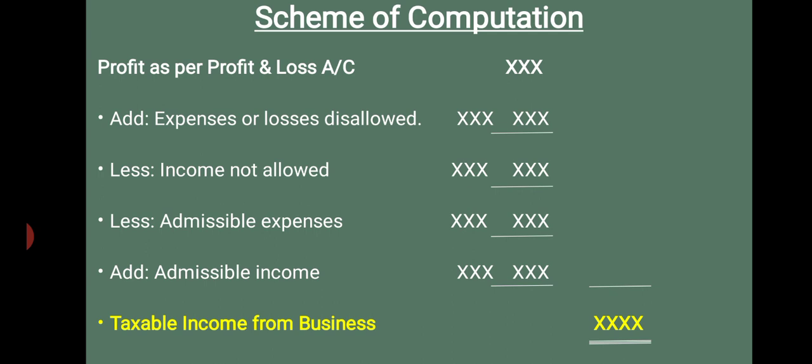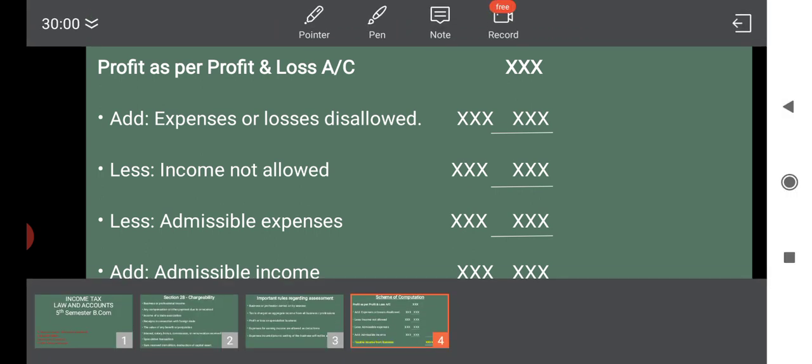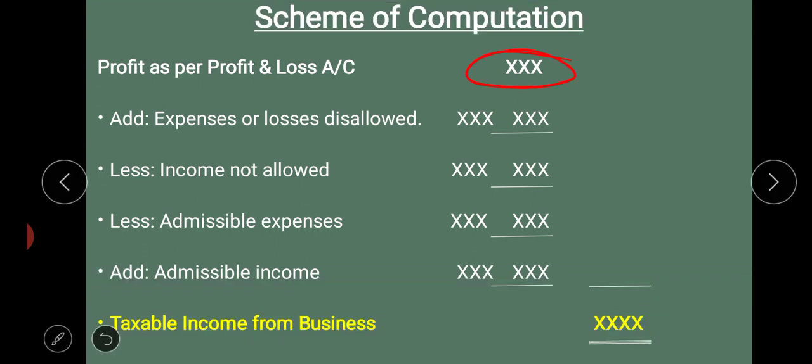There is a profit which is calculated as per the provisions of the Indian Financial Accounting Standards. So we recalculate it based on the provisions of the Income Tax Act. So first you have to write the profit as per the profit and loss account. Then add some items, and deduct some items. Which are the items to be added? Which are the items to be deducted? It's a very simple thing. After that, the net result will be the income from business, taxable income from business.